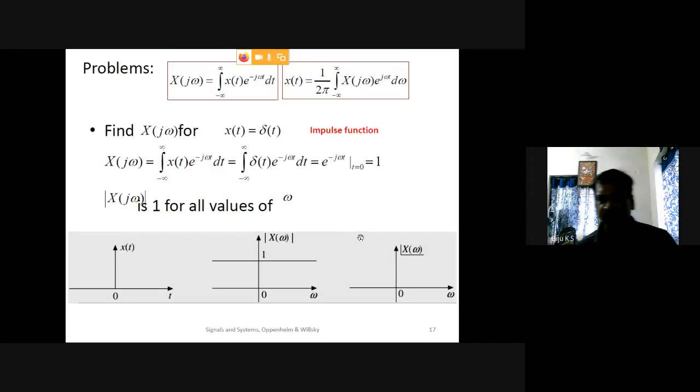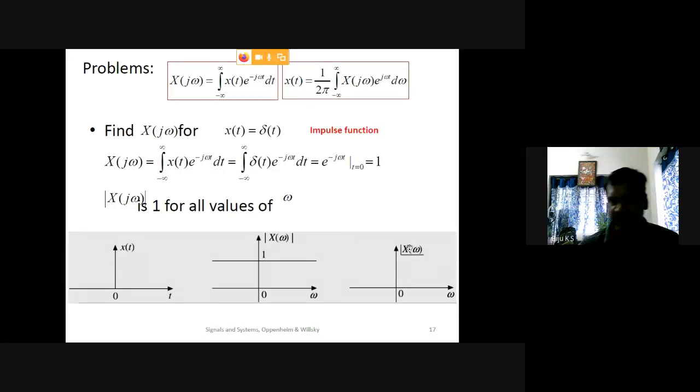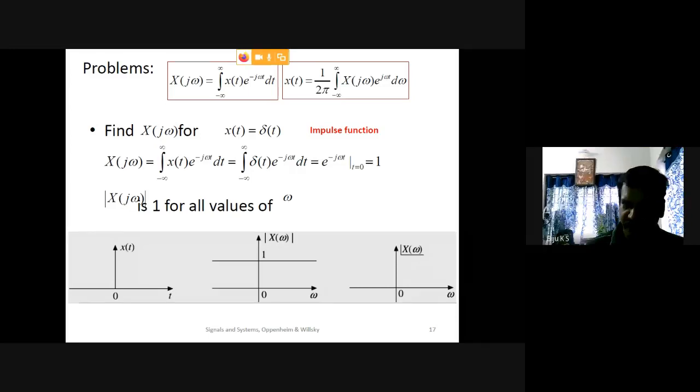And what happens to the phase response? Phase response is equal to tan inverse of imaginary part divided by real part. What is the imaginary part? The imaginary part is 0. So 0 by 1, that is tan inverse of 0, which is 0.